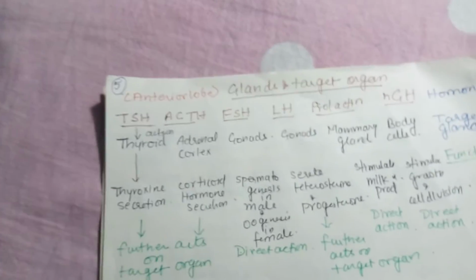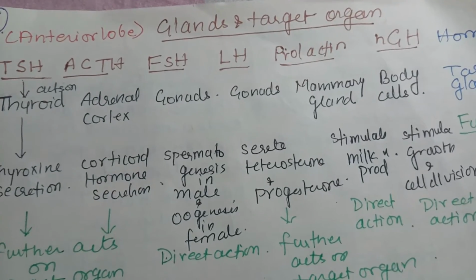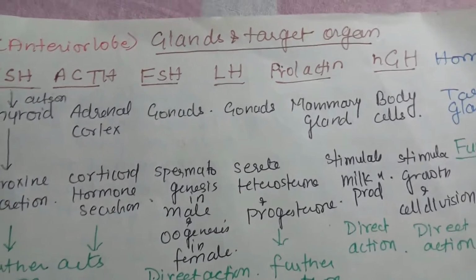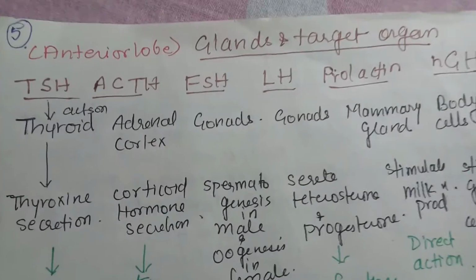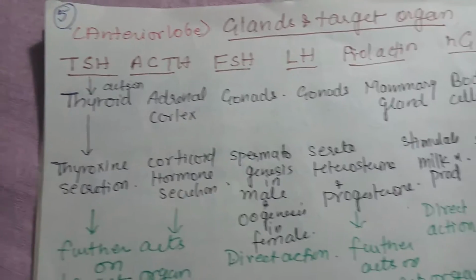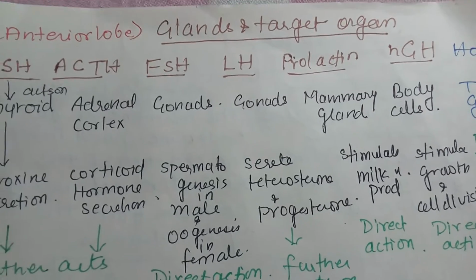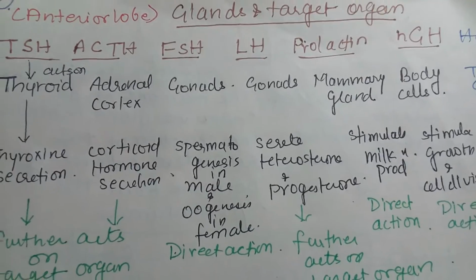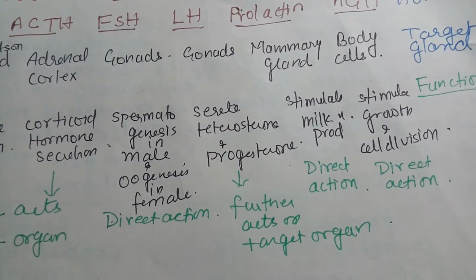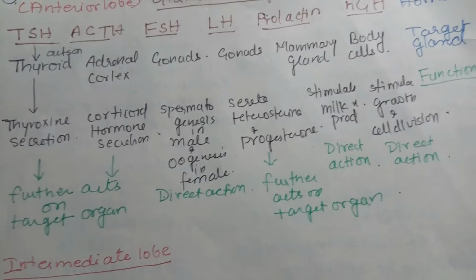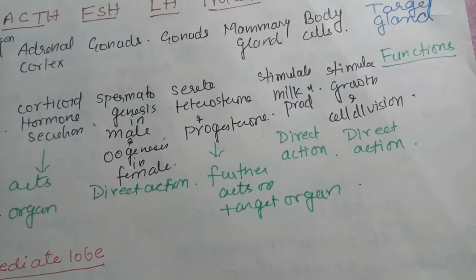Whereas if you see the luteinizing hormone, it acts on the gonads and the gonads further secrete hormones. In case of FSH, it directly acts on the gonads and does the function, whereas in case of LH, the LH acts on the gonads, and the gonads further secrete the hormone testosterone, which is secreted by the seminiferous tubules, and progesterone, which is secreted by the corpus luteum.